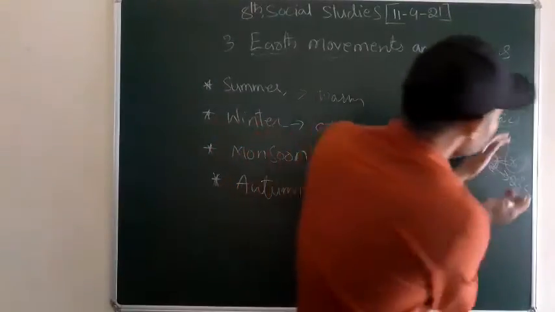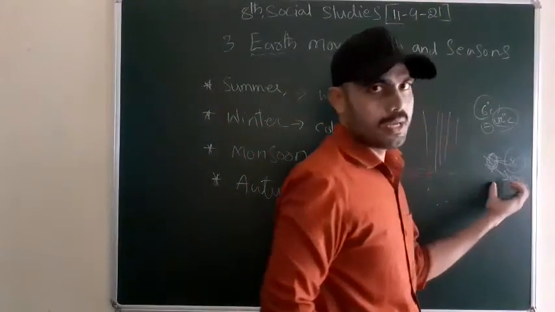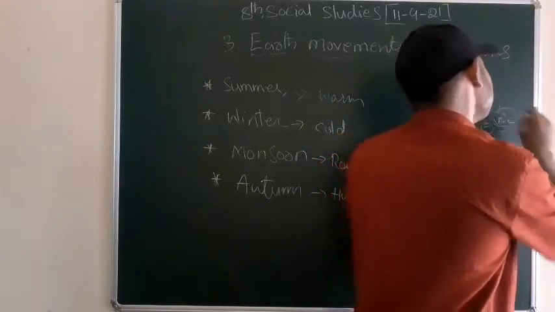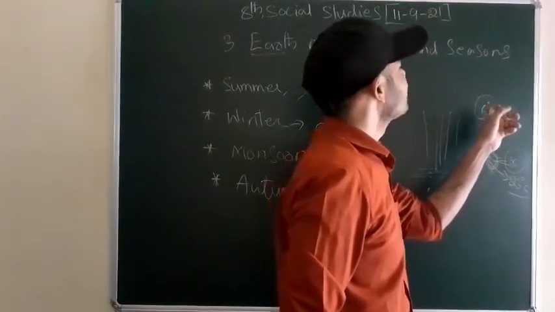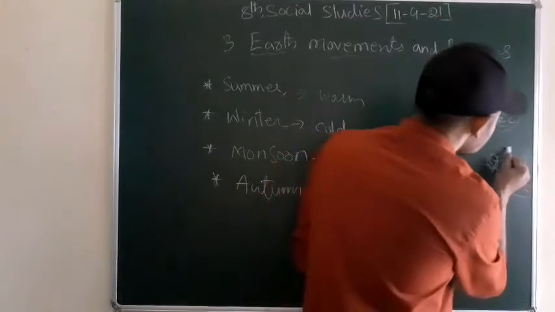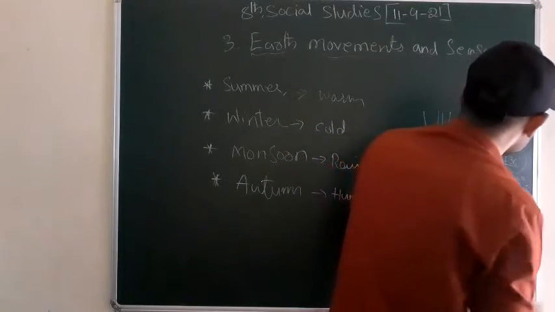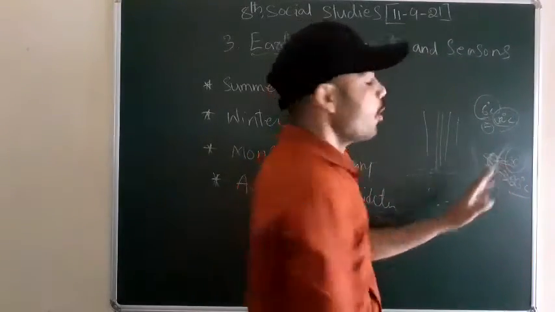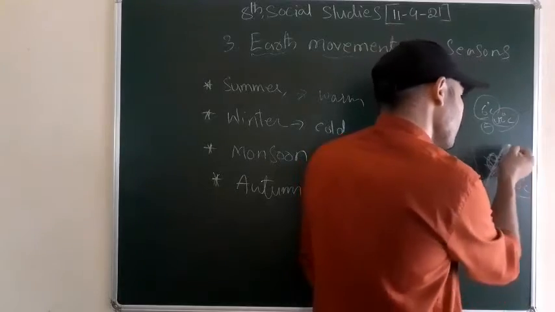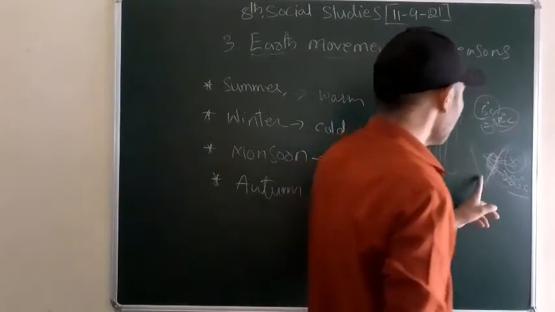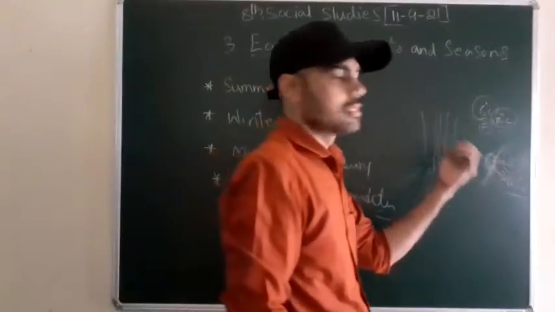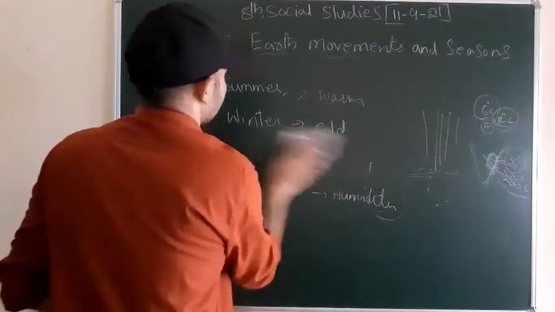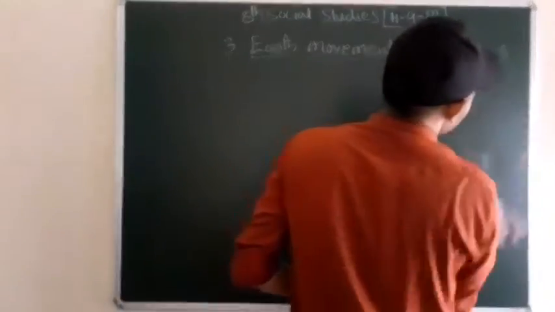Why? Because we couldn't find much difference between the summer and winter in Vizag. And you can easily find the difference in Delhi: in the summer we have 42 degrees Celsius, and in the winter 6 degrees Celsius. Why? Because Vizag is located in the coastal area. In the coastal areas, like Vizag, Tamil Nadu, Goa, Mumbai, all these areas, you couldn't find this much difference. But we are Indians, right?